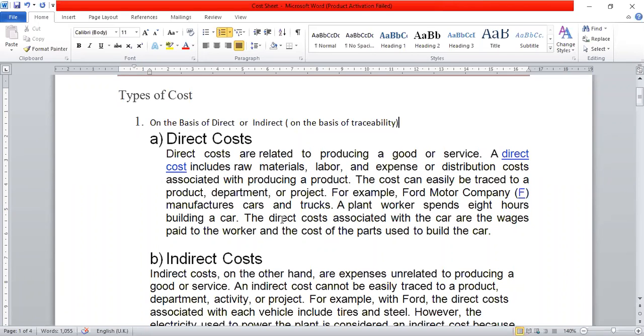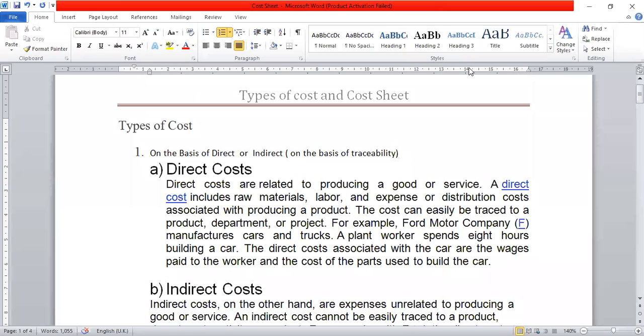For example, wages given to a warehouse keeper will not be direct wages. But the wages paid to the workers who do the actual production work, the workers who are doing actual production, is the cost of direct labor. The cost of those workers is known as direct labor. In the same way, the cost overheads which are directly related with the production are known as direct overheads.